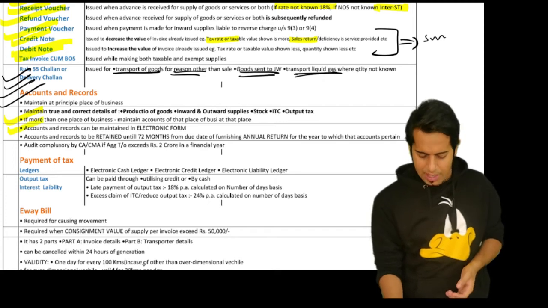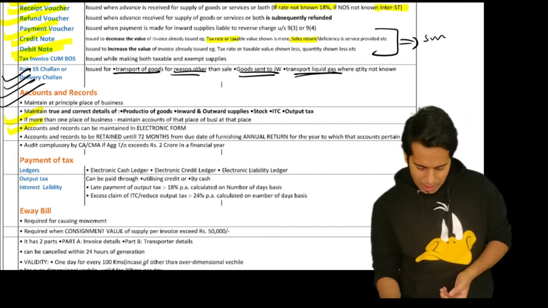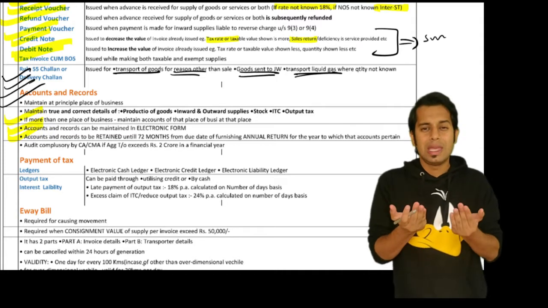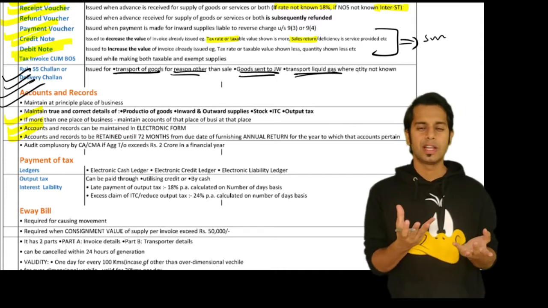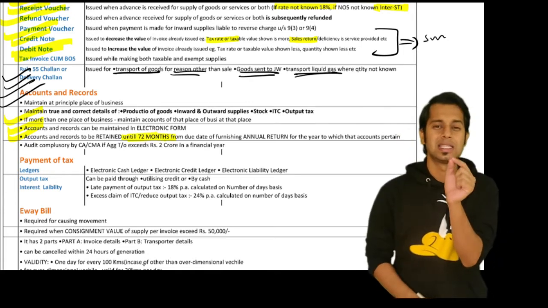Then, sir, can I maintain accounts and records in electronic form? Yes, you can maintain the accounts and records in electronic form. Sir, till what time should I keep these accounts and records with me? What is the period of retention of accounts and records? The period of retention of accounts and records is 72 months.